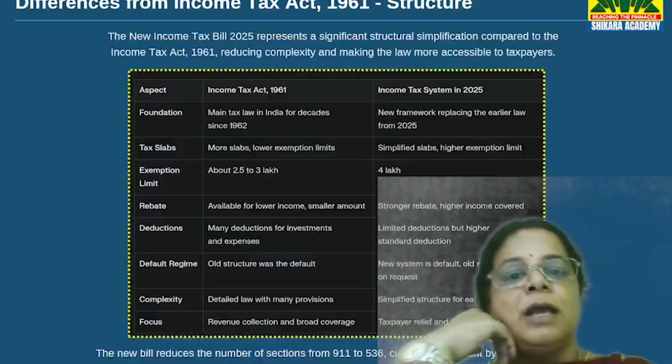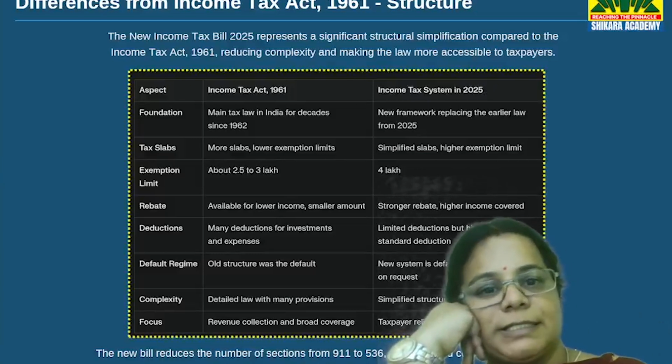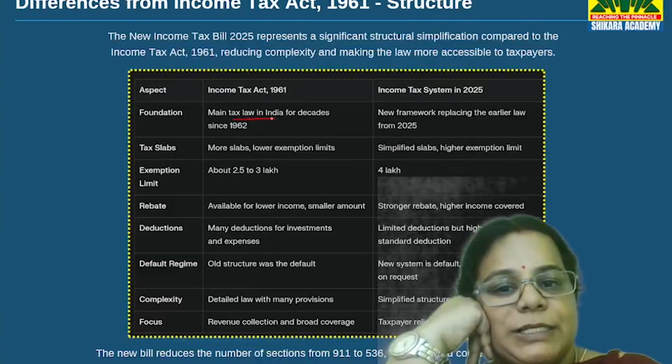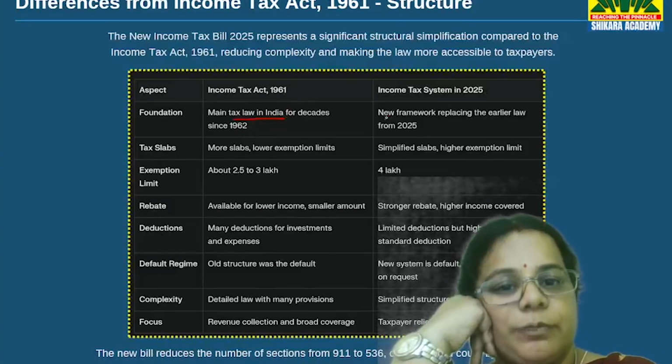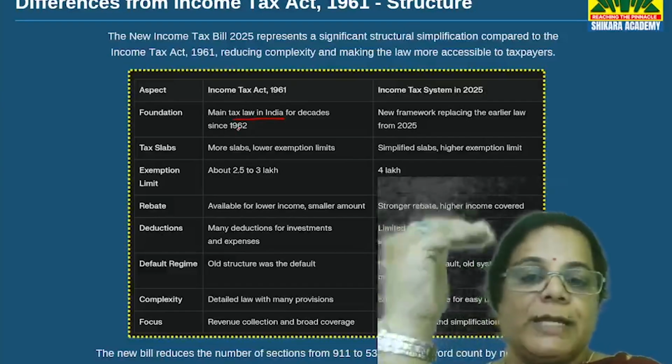Now, moving forward, this is a small table which compares both the laws, the 1961 and the 2025 Act. This was the main income tax law in India since 1962. Now, this is being replaced by this. Tax slabs were more here and there were lower exemption limits.